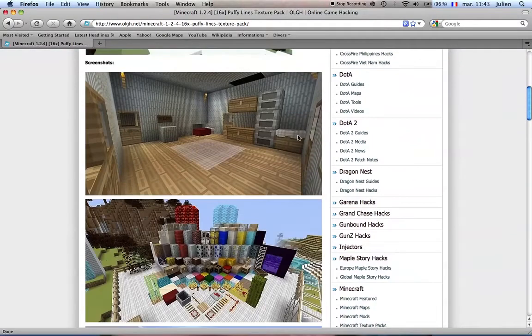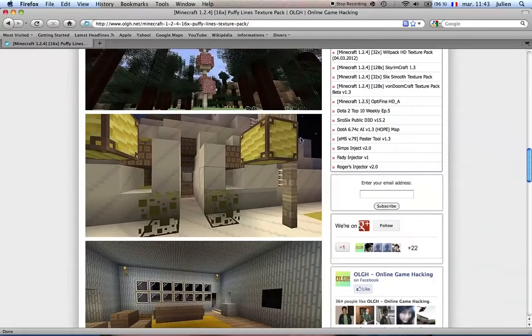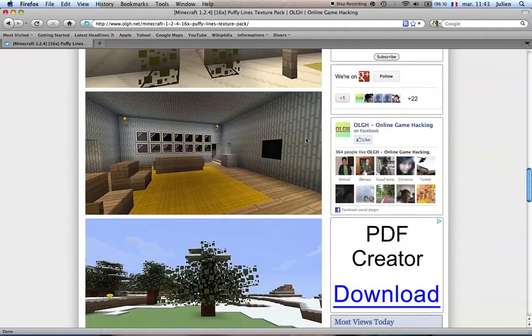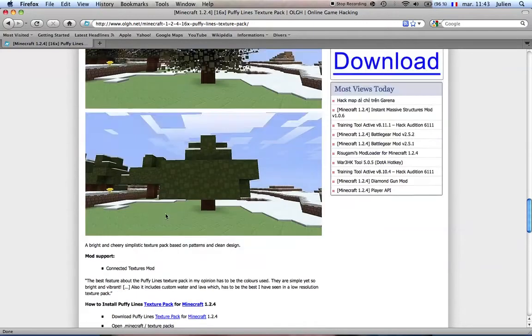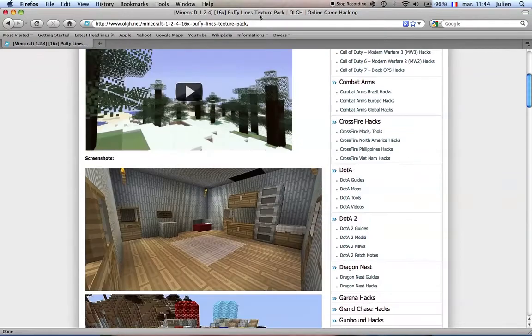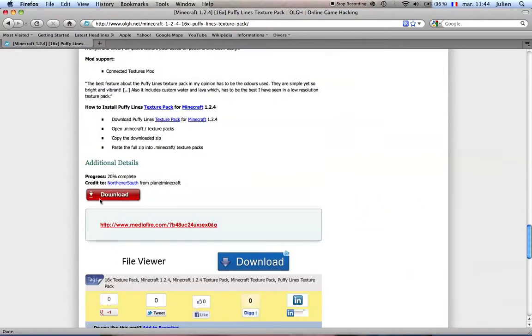Sorry you haven't been hearing from me in a while, but today I'm going to be teaching you how to install a texture pack on Mac. So right here, I'm going to download the Puffy Lines texture pack. Going to download it.